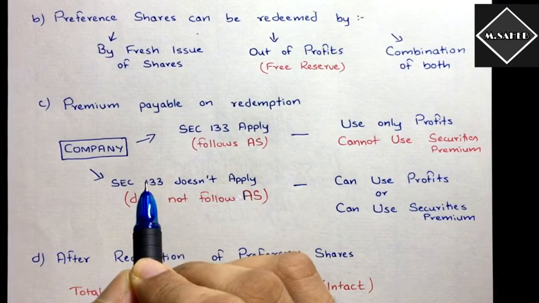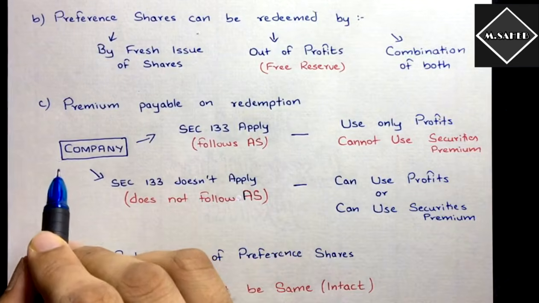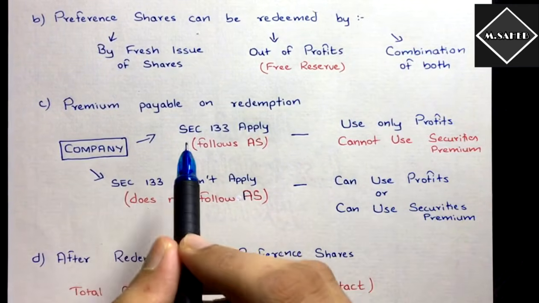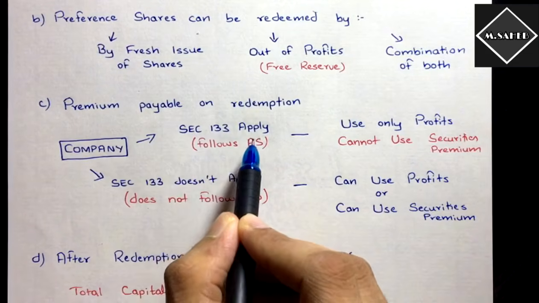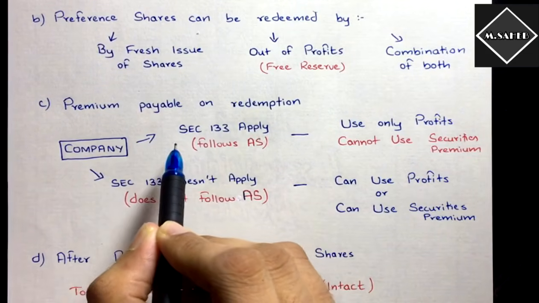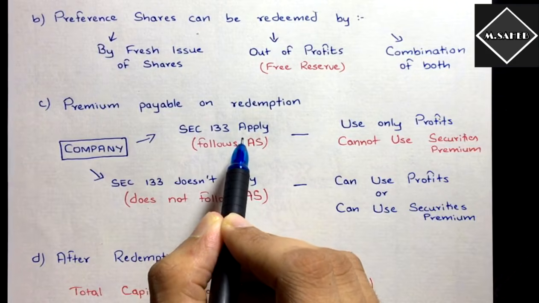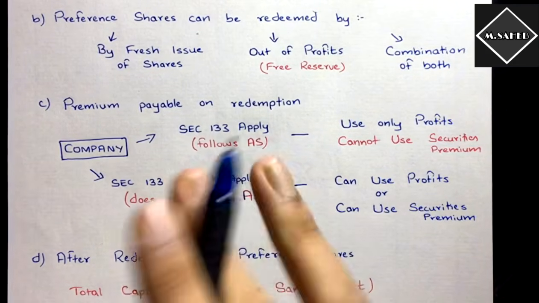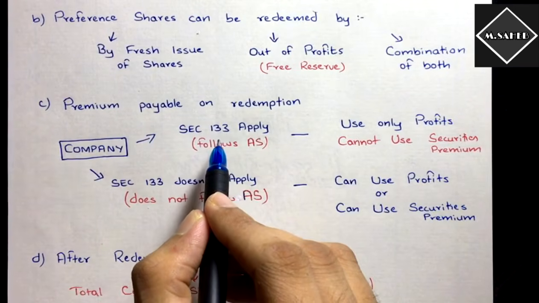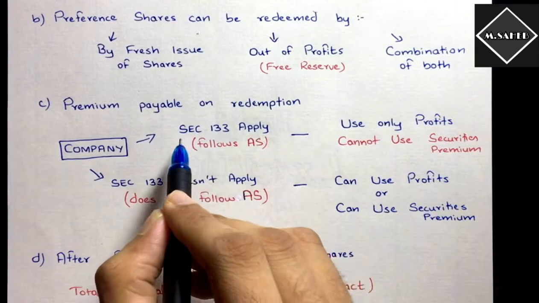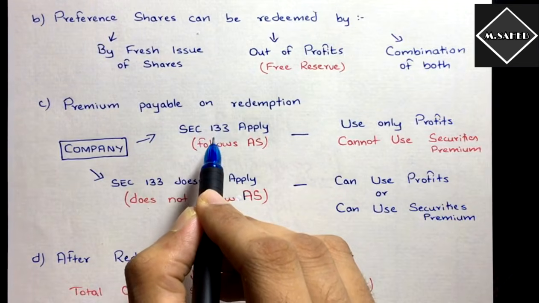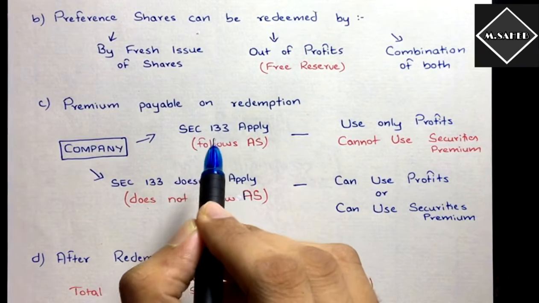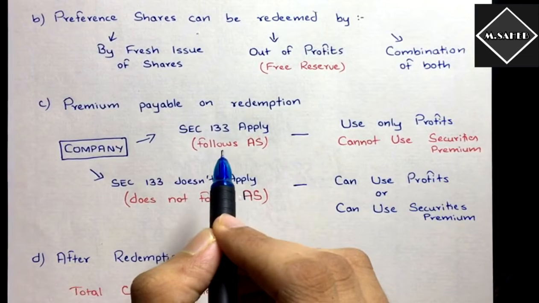See, here the section says that there are two types of companies: the company for whom section 133 applies, right? Now to which company does section 133 apply? See, you don't have to go into detail of that. It's very simple. Section 133 applies to every company which has the objective to earn profit.